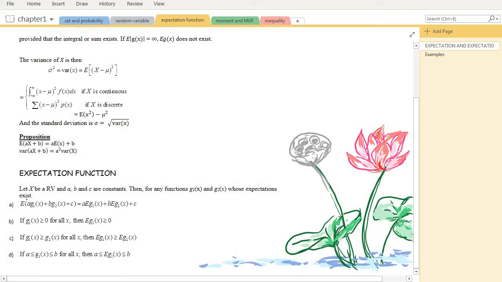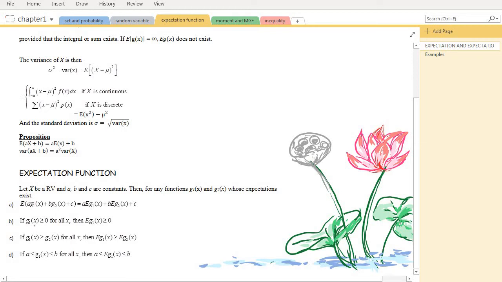So the same concept applies when we replace x with a function gx, for example. As you can see, this is the proposition. So the expected of the form using the expectation function will simplify to this, in which the coefficient a will remain itself when you take it out from the bracket, and then the expected of the constant b will remain the constant itself, and this is the expected of the functions g1x, g2x, and so on and so forth.